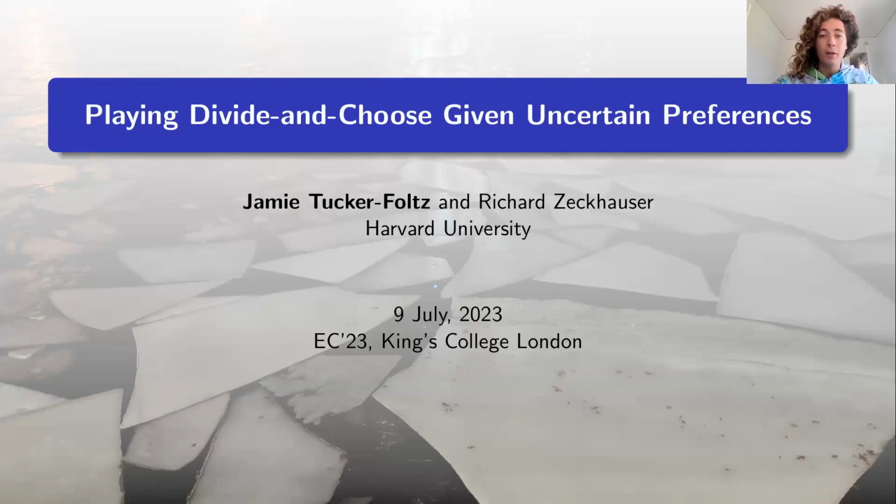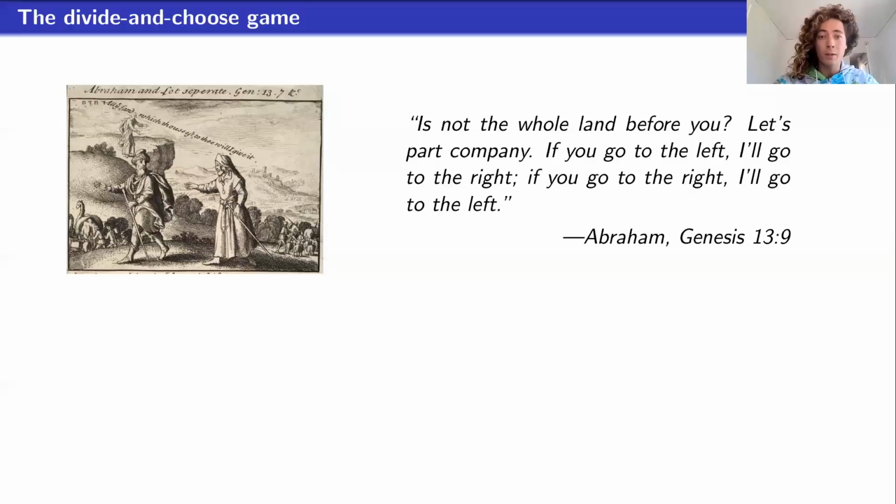Our work takes a new look at a very old mechanism, namely the divide and choose allocation mechanism. How old? Well, it actually appears all the way back in the Bible when Abraham and Lot have to divide the land of Canaan, with Abraham cutting the land into two pieces and letting Lot choose which piece he wants to take for himself. Today, it's used to divide inheritances among children, to dissolving partnerships via buy-sell contracts. It's a very widely used system.